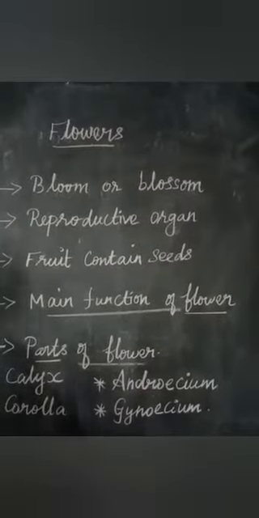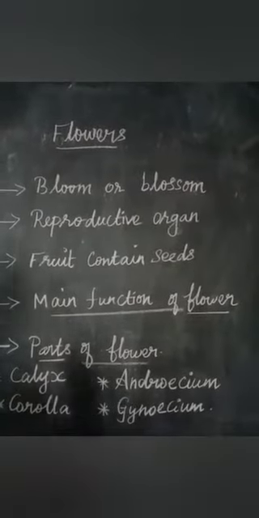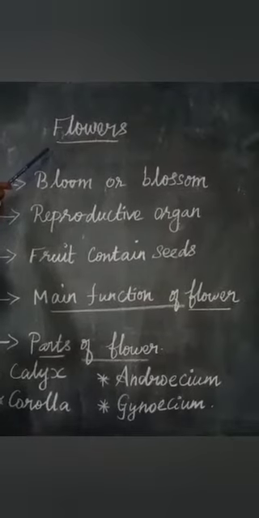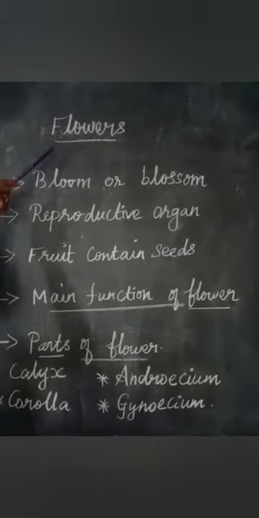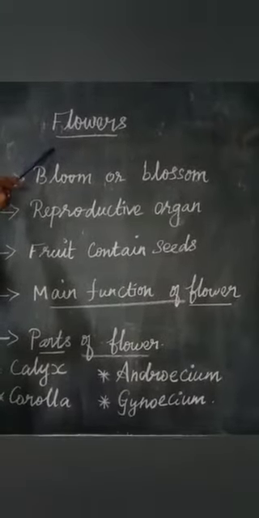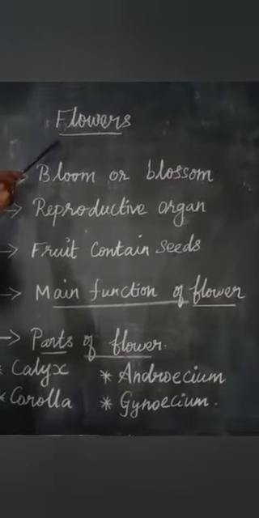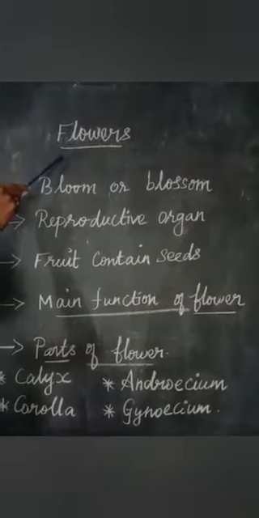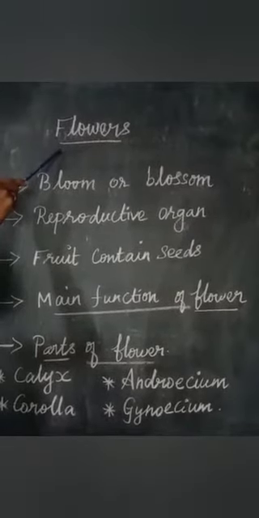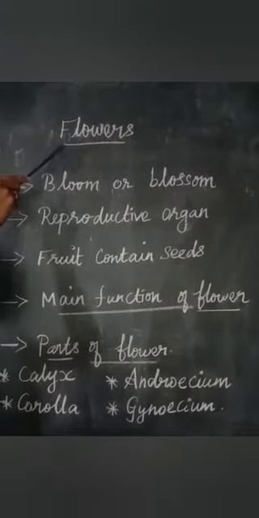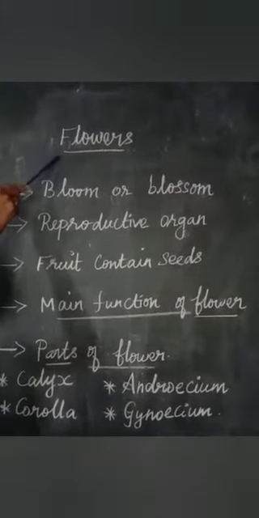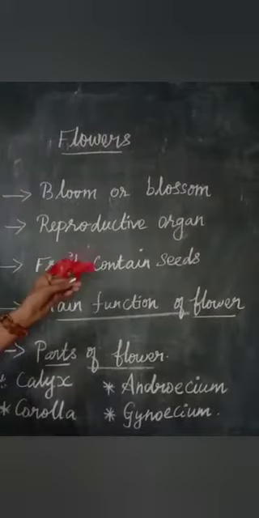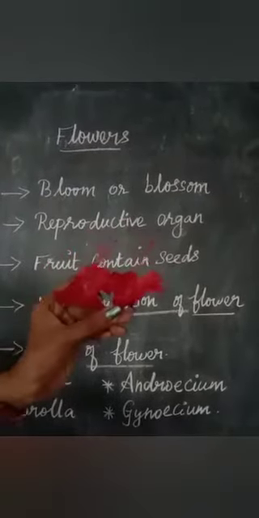Next, flowers. Okay, flowers. Students, did you see the flowers? There are different colors and different varieties of flowers, right? If you like the rose or table rose or hibiscus, and hibiscus is a shoe flower, okay, and so many flowers, jasmine flower is there. All the flowers are very pleasant in nature. Okay, so see students, what is this?